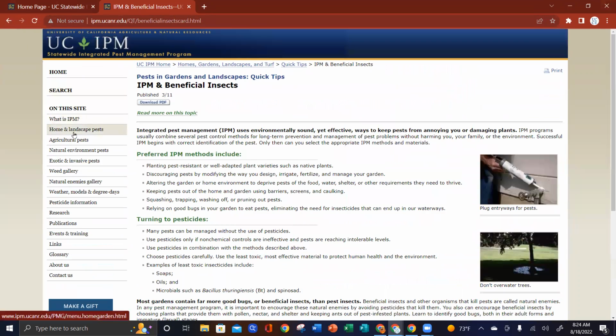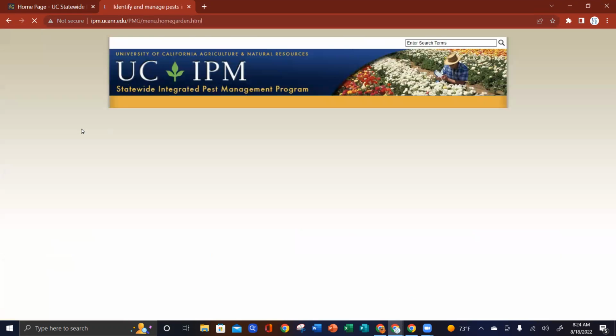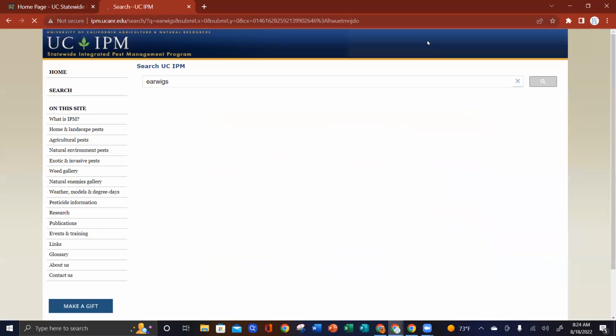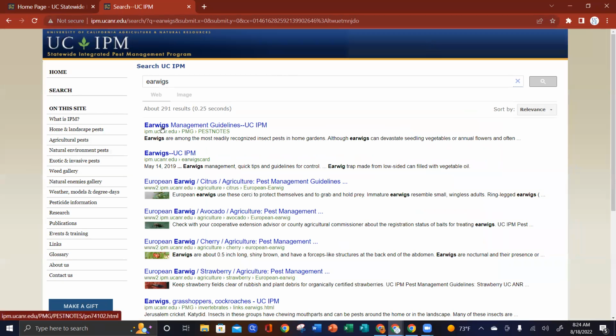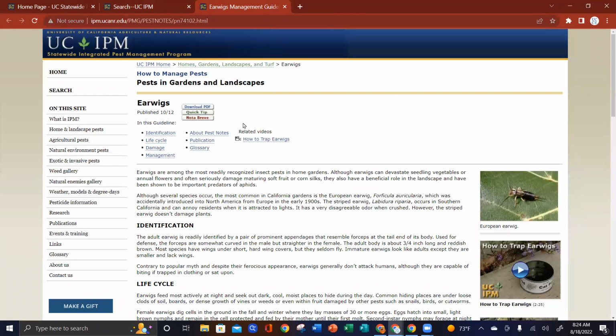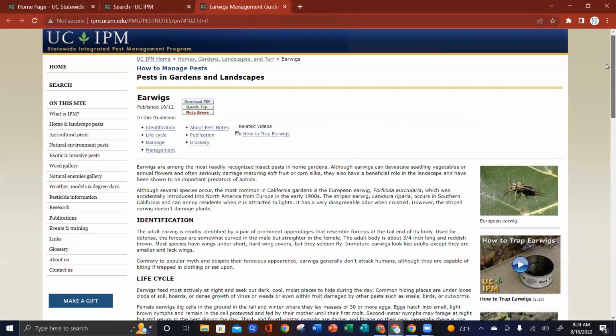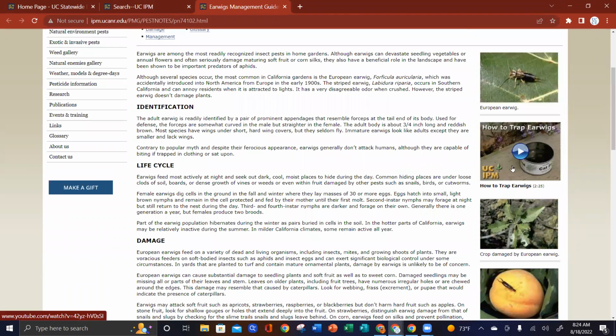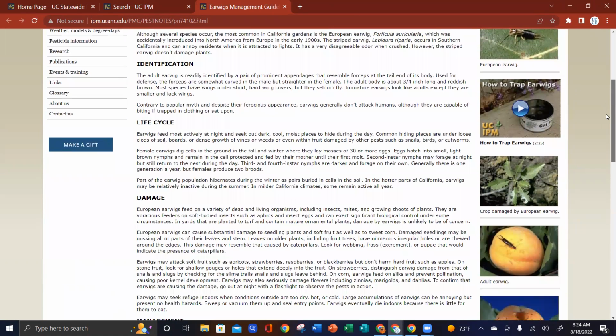Let's go back to our home and landscape pests section. From here, you can go up to the search bar. You may want to scroll down and check this out. But if you are looking for, let's say, earwigs again, let's type in earwigs. It's going to give us earwigs, management, and guidelines. And this is a longer version. You can download a printable PDF. And this one talks about the great technique of using a shallow tray with a little bit of oil. It talks about identification of the insect, proper identification, and a little bit about the life cycle. If you want to manage the pest, you've got to know the pest.